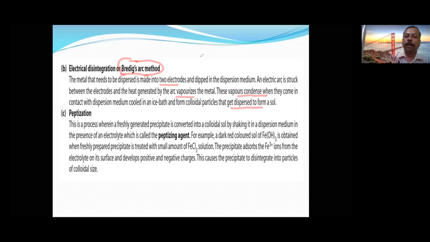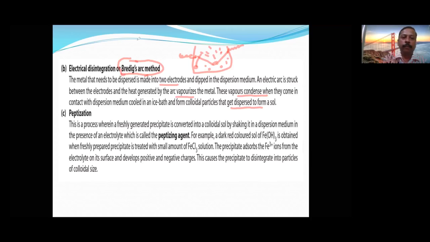Bredig arc method. Suppose this is a gold rod, this is a gold rod. Now these are given high voltage. There will be an arc. During that arc, the gold gases will be evaporated. Those gases evaporating from the gold are condensed back and converted into colloidal solution. So that is about the colloidal solution. Understood? Especially this method is useful for metals.